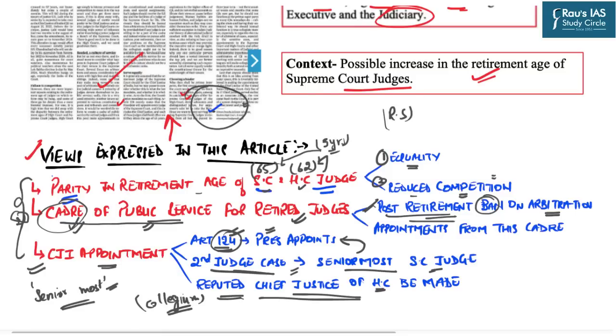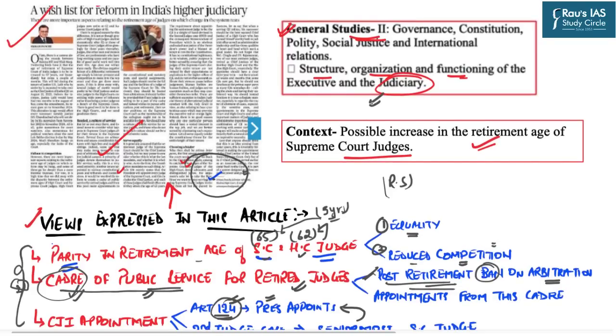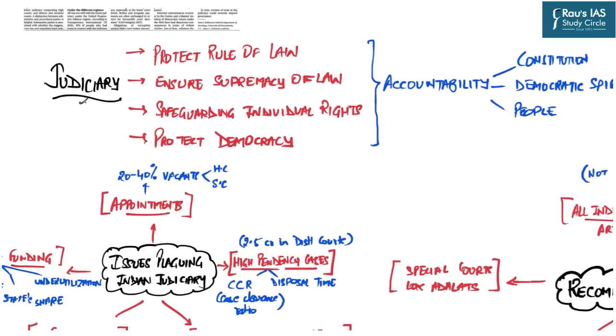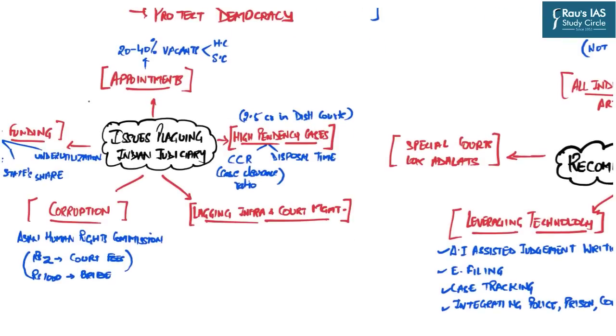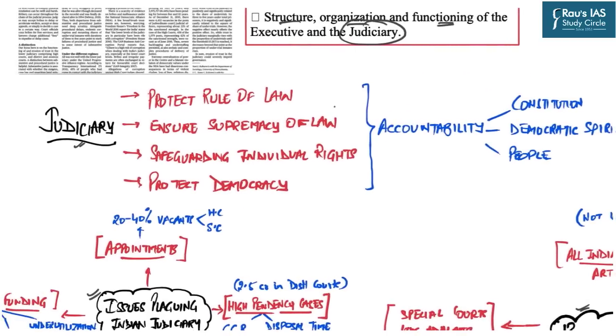So these are the three primary views suggested as reforms in the context of the judges of the higher judiciary. But for the UPSC civil services examinations, we need to be aware of the overall issue of the judiciary, its recommendations and everything. And that is why now we will look at this topic holistically. We will learn about the basics of the judiciary, why the judiciary is significant, and what its important functions are. In this very line, we will discuss the issues which plague the Indian judiciary and the suggested recommendations to resolve these issues. So now let us begin our detailed discussion.